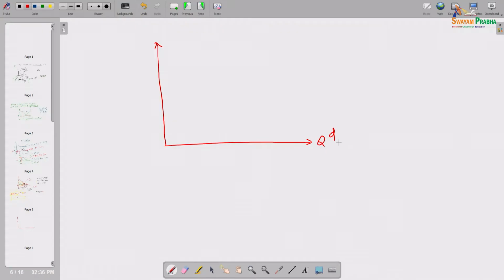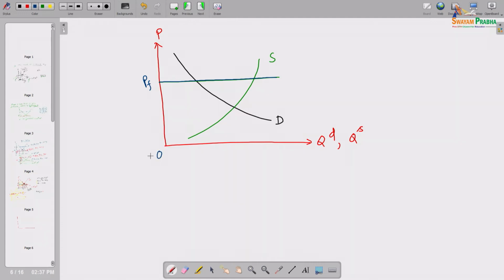So, as usual, let us discuss that using a diagram: quantity demanded and quantity supplied on the horizontal axis, price on the vertical axis, and suppose this is the demand curve and this is the supply curve. And suppose this blue line is the price floor, OPF. As we already clarified, a price floor is basically to give some sort of relief to the seller's side, a little bit more price, so that producers can get it.